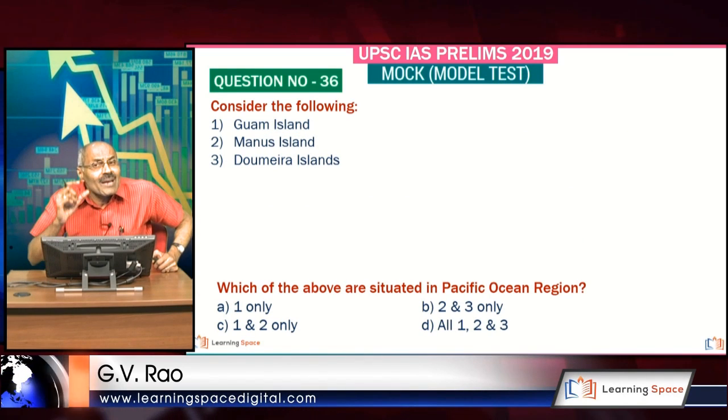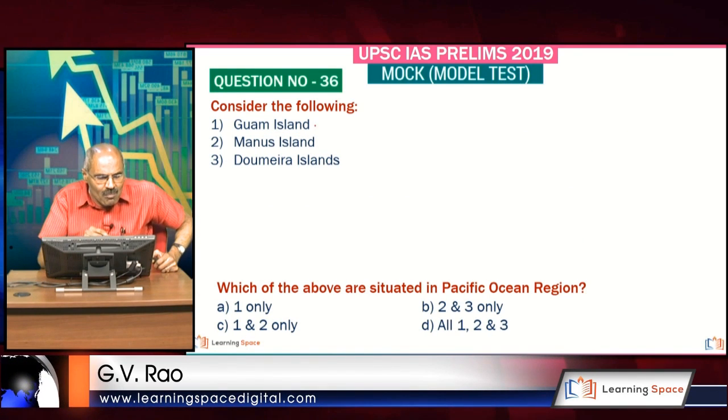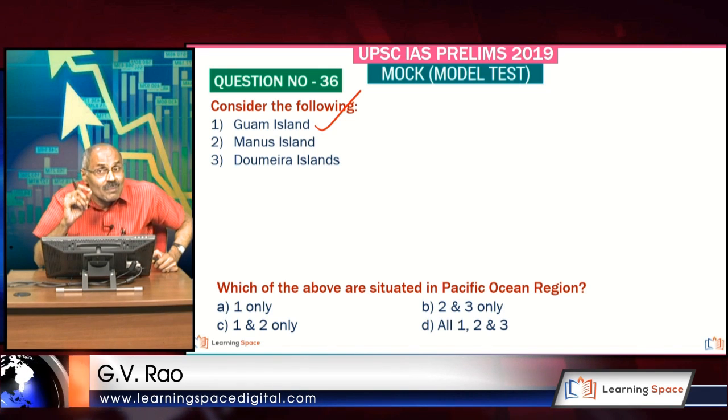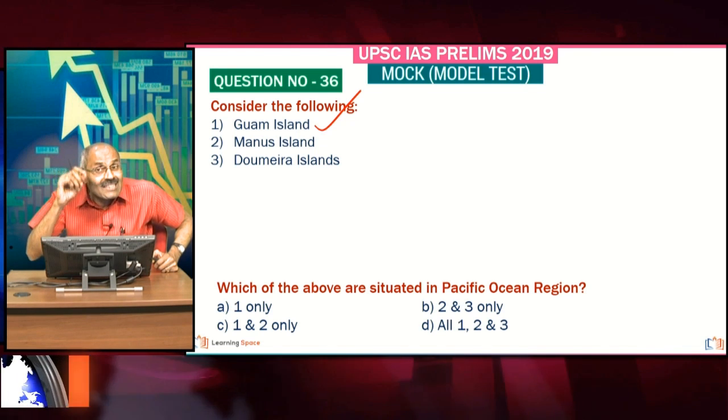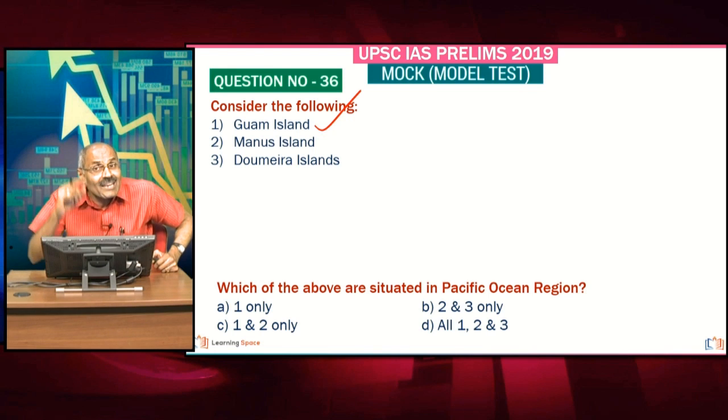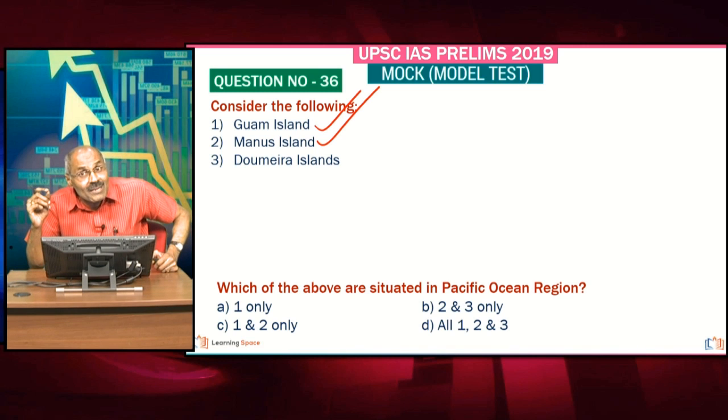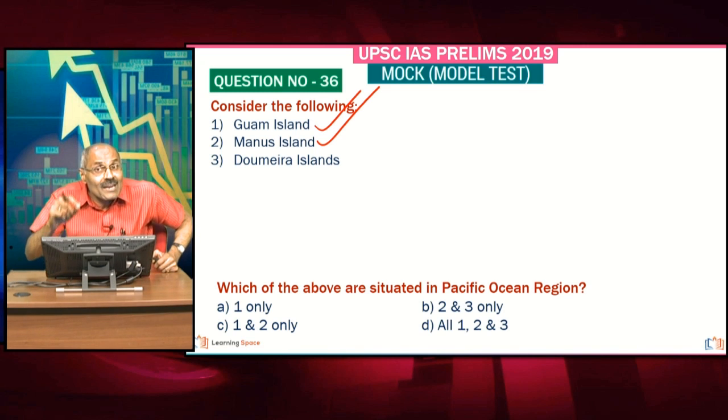Then look at my last question. This is Guam Island. This is of the United States of America. It is in the Pacific Ocean. It is being threatened quite often by North Korea. Because of that, it is in the news. Then Manus Island. Manus Island is of Papua New Guinea, where Australia and the United States of America are going to develop naval facilities. It is in the news.